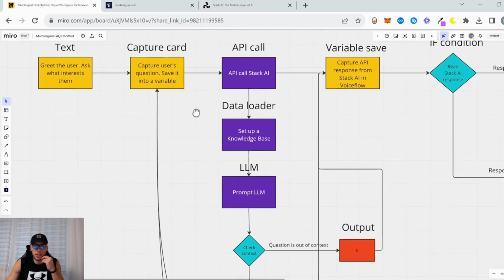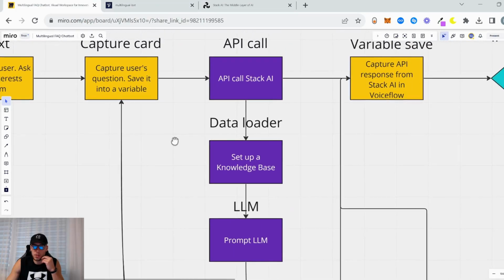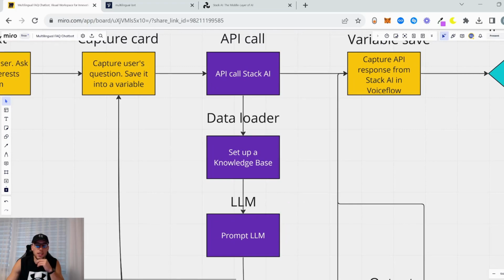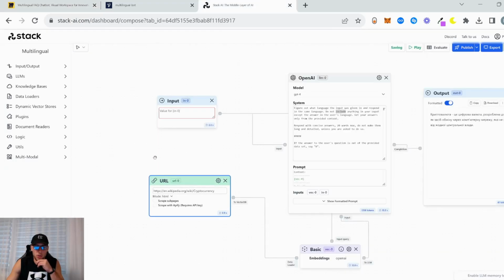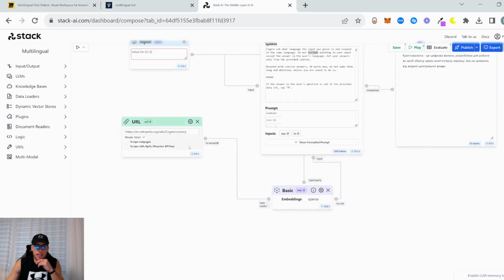So what do we do in Stack AI? First thing we do is use a data loader. We set up our knowledge base, which is this URL. Then that knowledge base is sent to a vector database, which just chunks up our knowledge base and collects relevant data into chunks, so that the LLM can then read it really well.